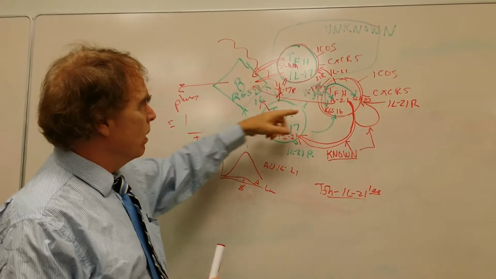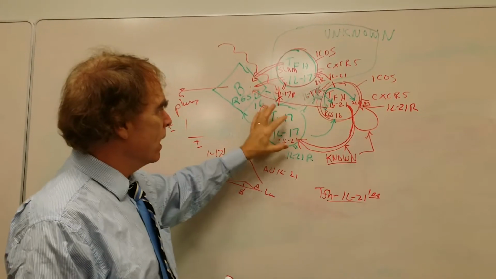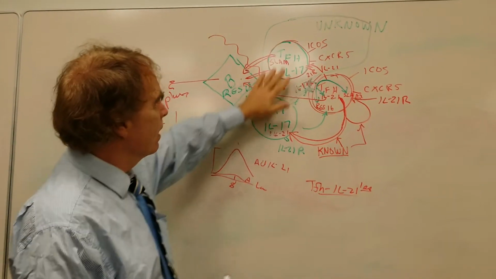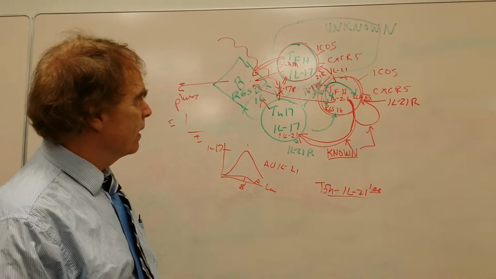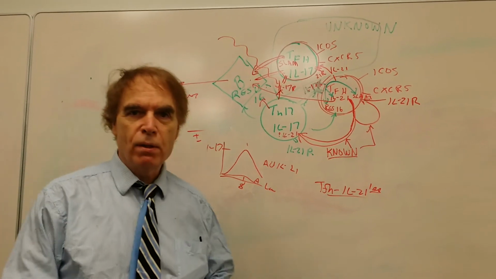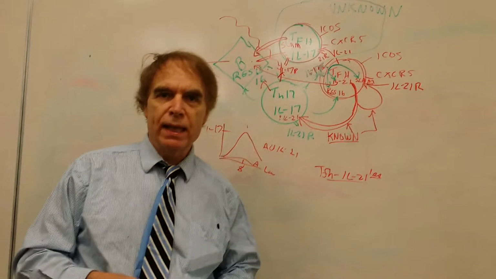Because even in the absence of these cells, all you have to do is have high IL-17, and you get a TFH-like cell that can take the place of this IL-21-producing TFH. So that's this model.